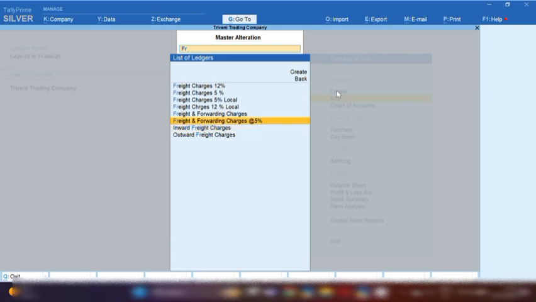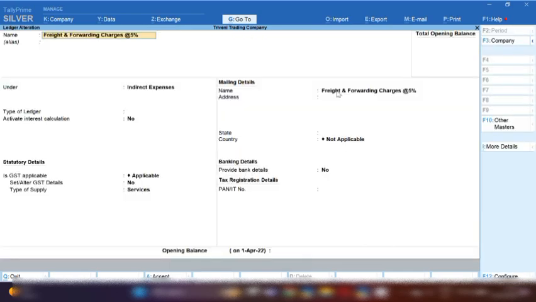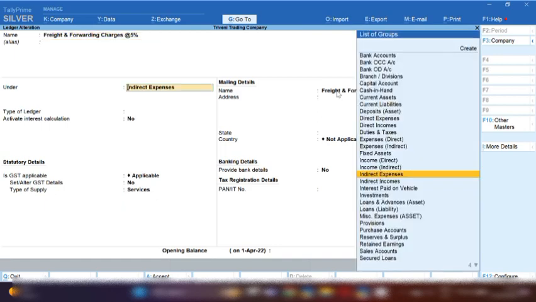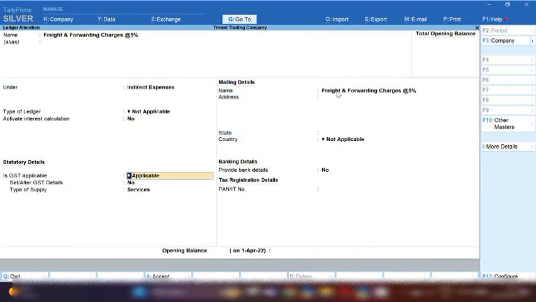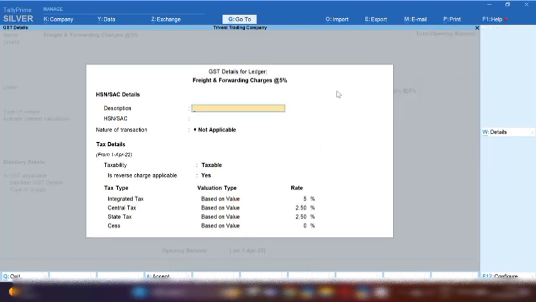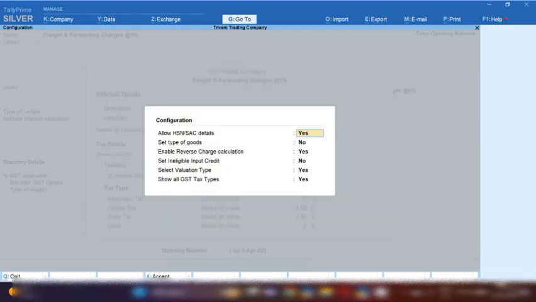The next ledger we will create is freight and forwarding charges at the rate of 5% under indirect expenses, because we are going to take transporter service and pay freight charges, so this is going to be an indirect expense for your business. GST will be applicable and here you have to fill the SAC code of the transport.